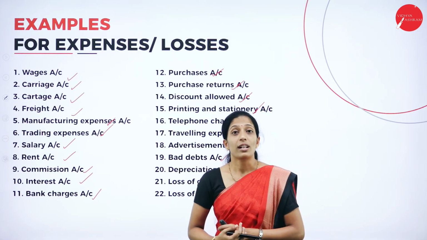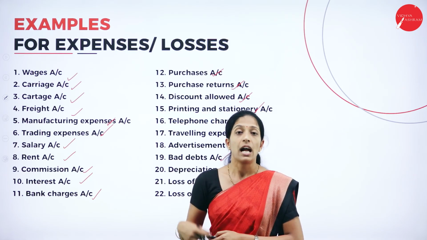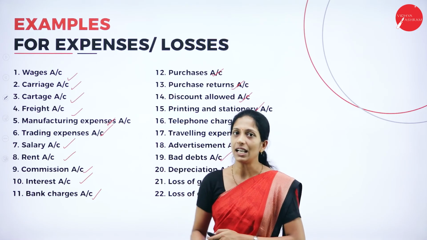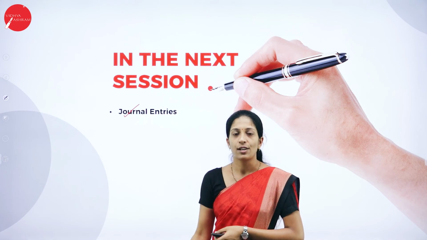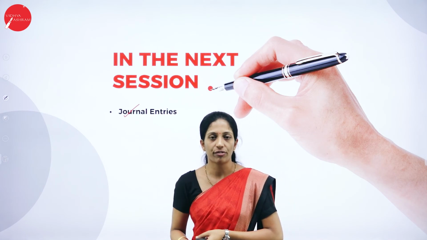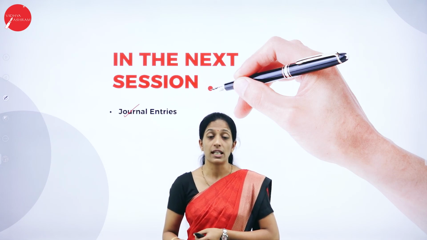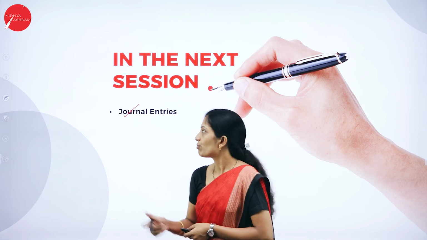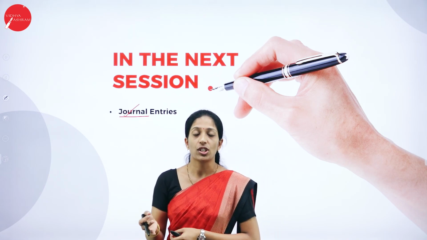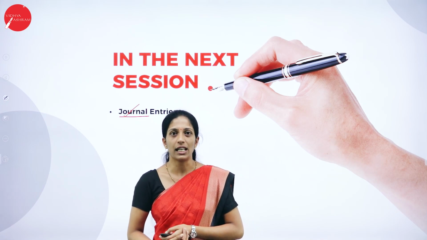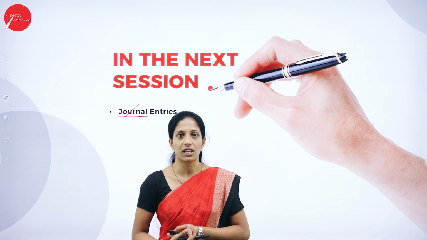So I hope you are clear with all the classification of accounts under both the English system as well as the American system, and we have seen the golden rules along with the examples. In my next session we shall continue with journal entries. We have learnt the classification of accounts and their golden rules. We shall start with recording of transactions, that is from the book of original entry, which is called Journal. Let us see what this journal is, what its features are, and we shall solve a problem on journal entries. My dear students, you might get a question on journal entries for 15 marks.